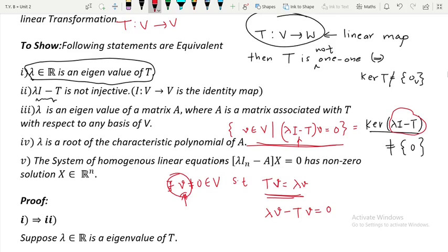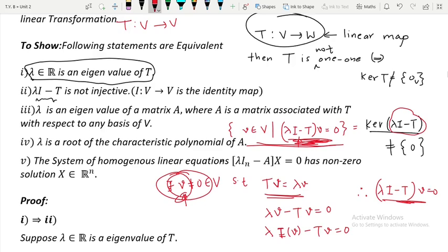Now since I is the identity map, how can I write it? This can be written as lambda Iv minus Tv equal to 0, since I is the identity map, Iv will be equal to v, right? Therefore, once I take that v out, what I'll get is lambda I minus T, outside the bracket, v is equal to 0. So you can see that this condition is satisfied by this vector, and therefore v will belong to the kernel of lambda I minus T.